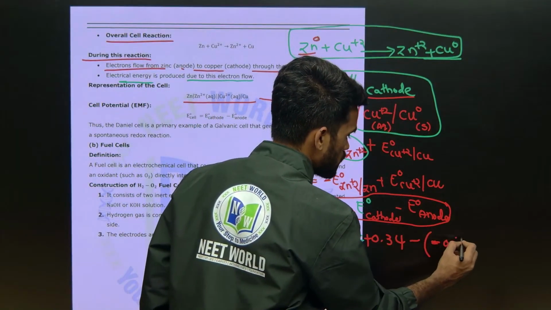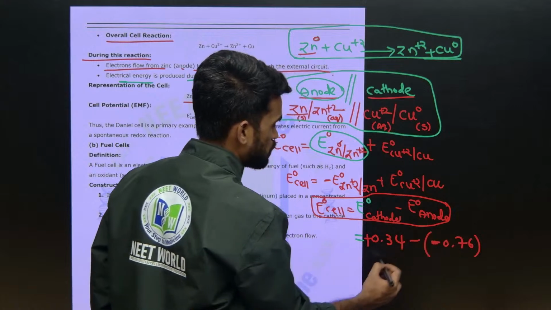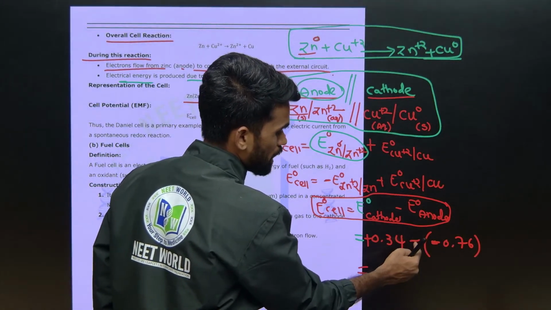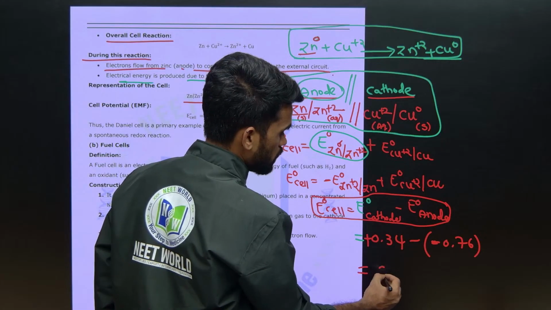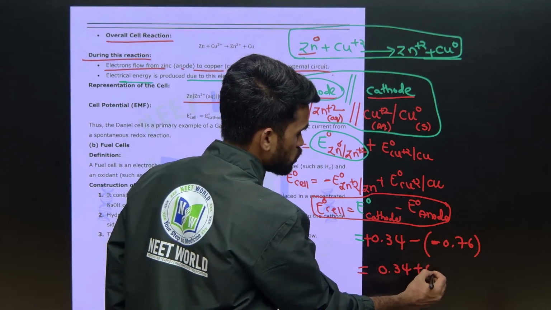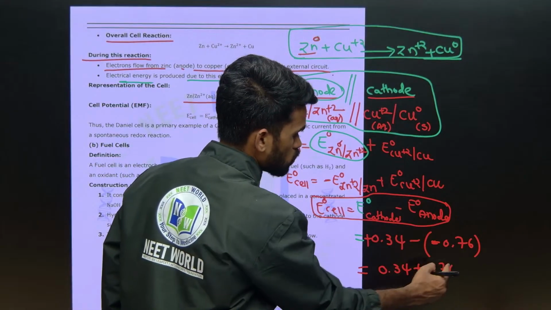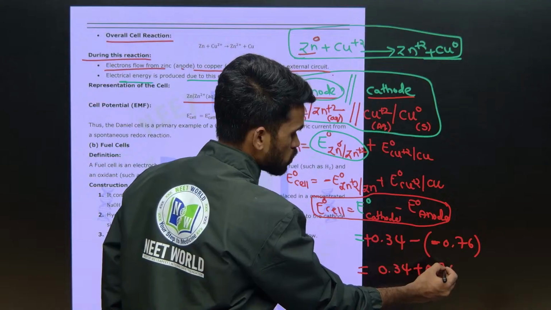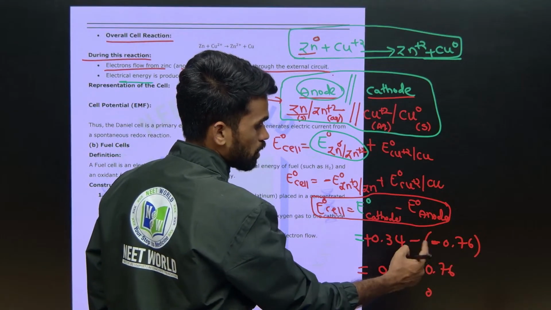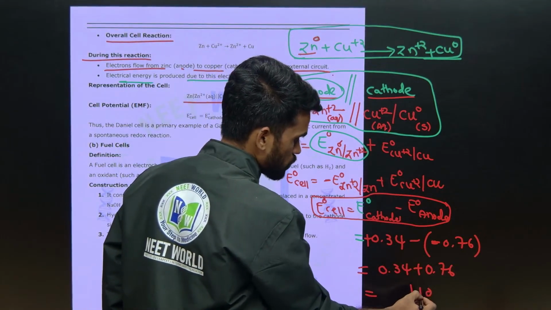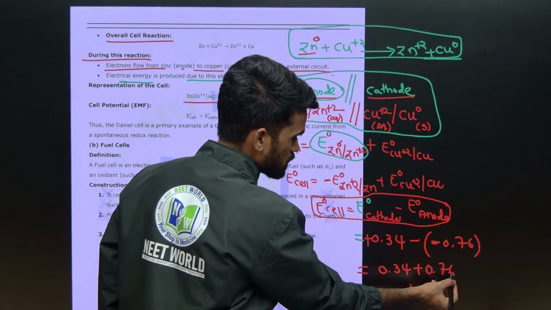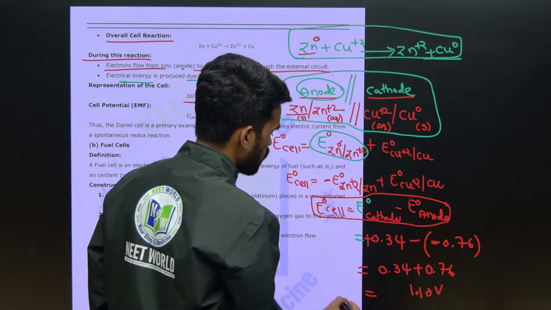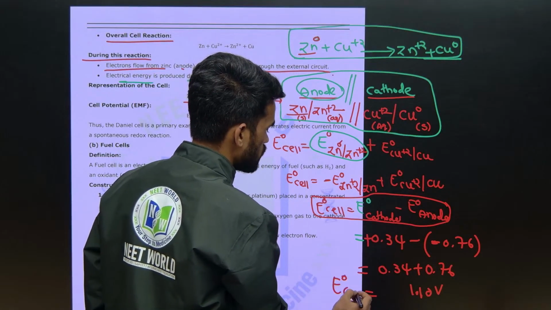By simply adding these two values, minus of minus becomes plus, so 0.34 plus 0.76. 4 plus 6 is 10, so 0 and carry 1. 3 plus 7 is 10, plus that 1, it will be 11. With 2 decimals, it will be 1.1 volts generated during this process.